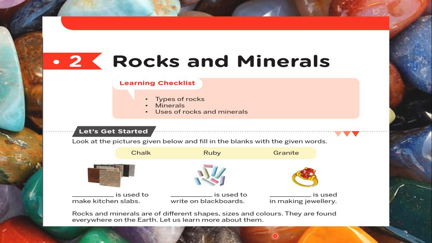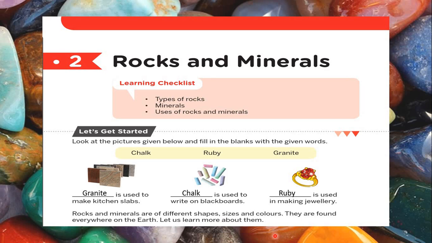Dash is used to make kitchen slabs. You all have slabs in the kitchen where mama does the cooking. So what is the material used there? Yes, it's granite. We use granite slabs in the kitchen. Dash is used to write on blackboards, which is a very common thing. Yes, it's chalk. And dash is used for making jewelry. Ruby is a red colored stone which is put in rings, earrings or anywhere stones are put in your jewelry. They are red colored stones. It's called ruby. So rocks and minerals are of different shapes, sizes and colors. They are found everywhere on the earth. Let us learn more about them.